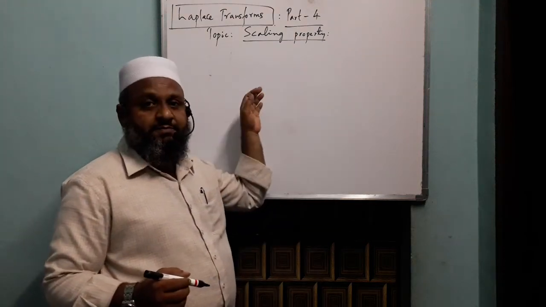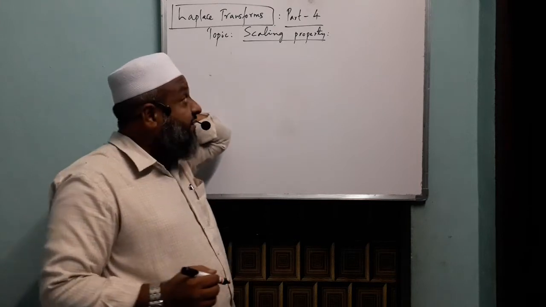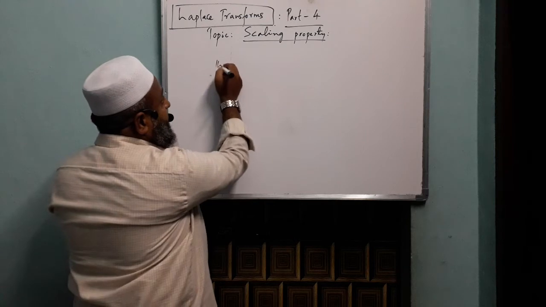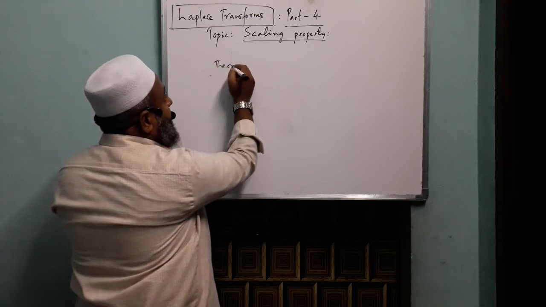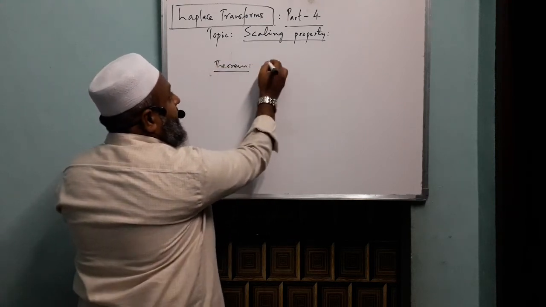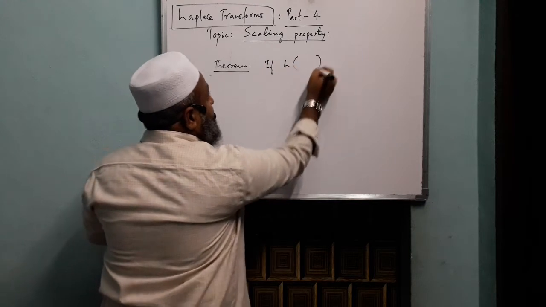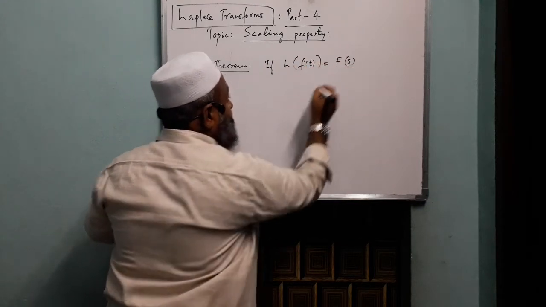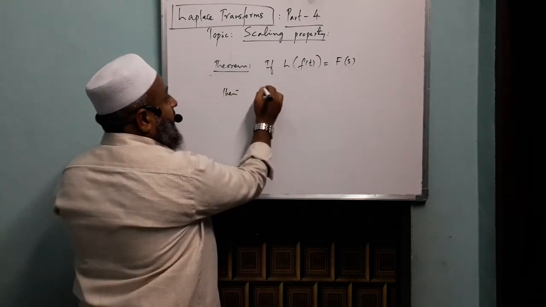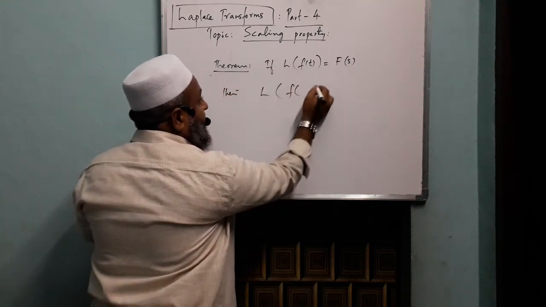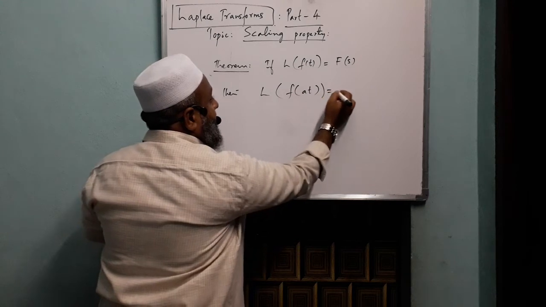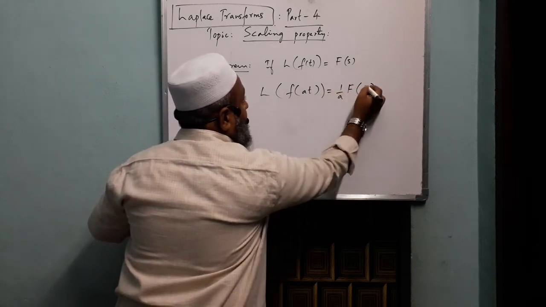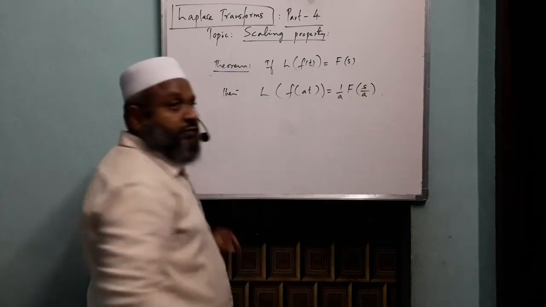Now it is part 4 of Laplace transforms dealing with the scaling property. What this property is saying, let us see the corresponding theorem. If Laplace transform of f of t is capital F of s, then Laplace transform of f of at is 1 by a F of s by a.